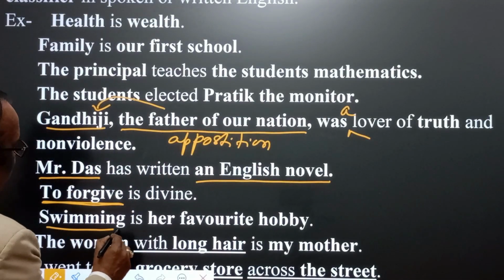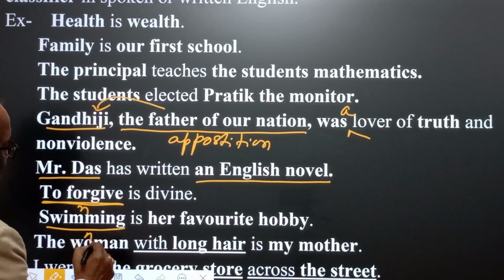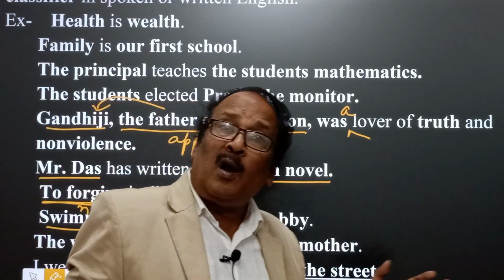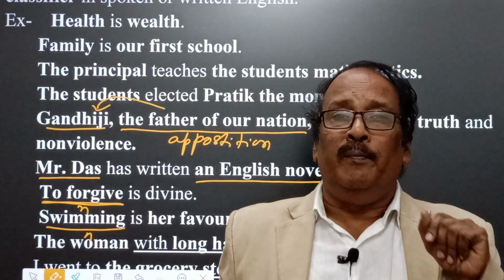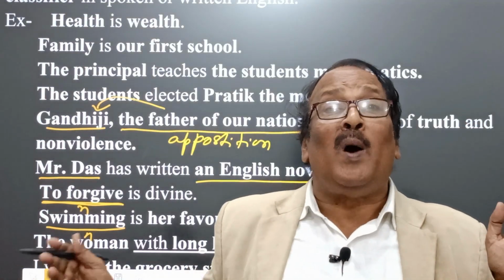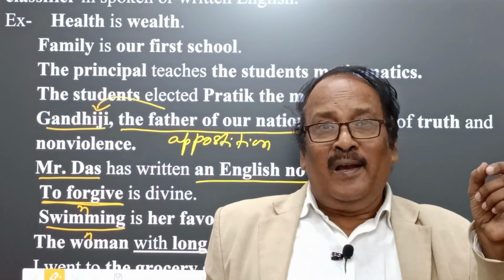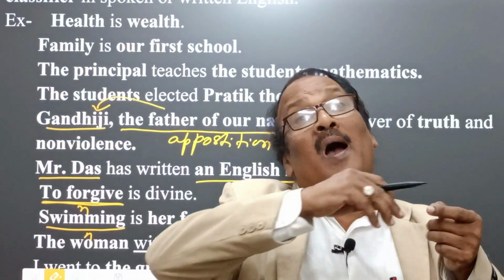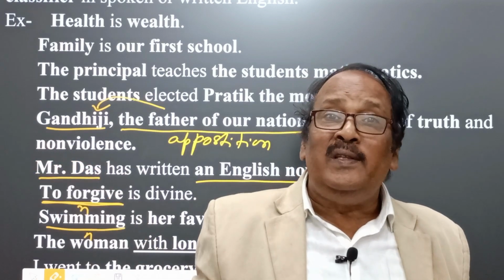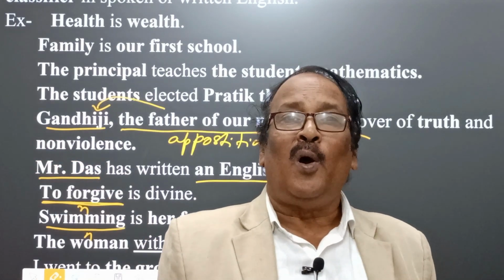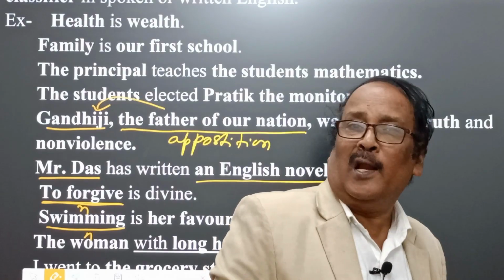Swimming is also a noun, and here swimming comes from the verb swim. It is a gerund, a verbal noun. Whenever we use ing, the present participle, as a noun, that is what we call a gerund, or in other words, a verbal noun.